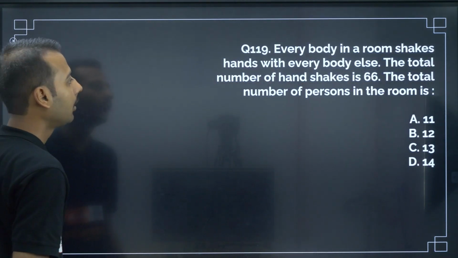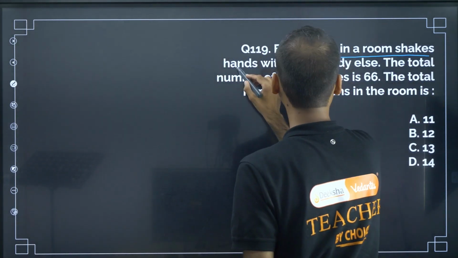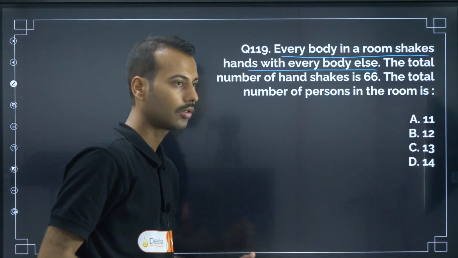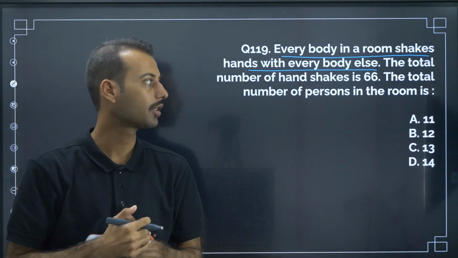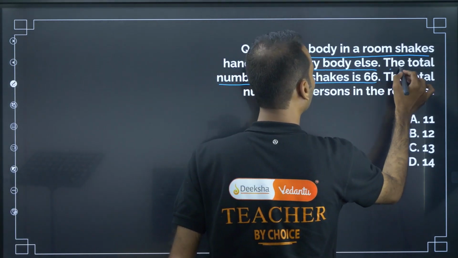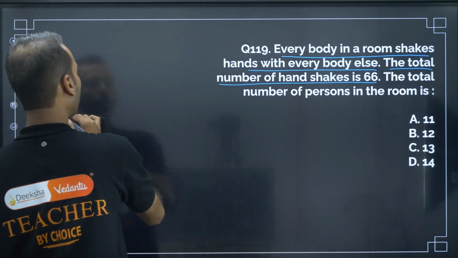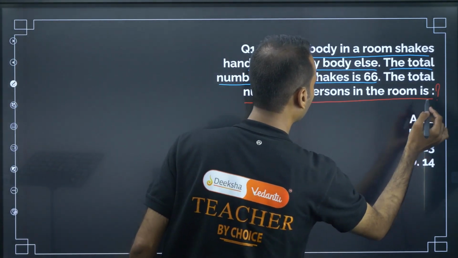Next question. Everybody in a room shakes hands with everybody else. So there are some people in a room, and everybody in the room is shaking hands. The total number of handshakes is 66. Then what are they asking? The total number of persons in the room.